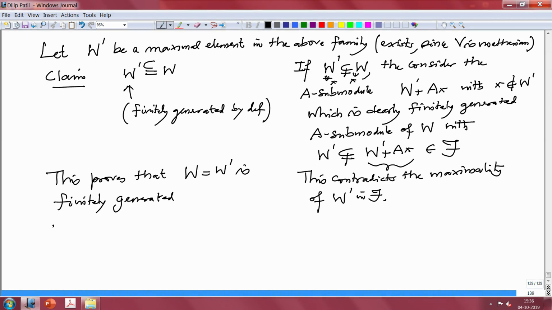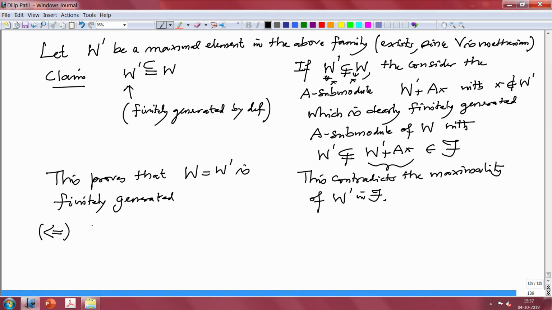Now, I have to prove the converse. The converse is, if every submodule is finitely generated, then I want to prove V is Noetherian, and that means what? I have to prove that every ascending chain on V is stationary. So, start with an ascending chain.